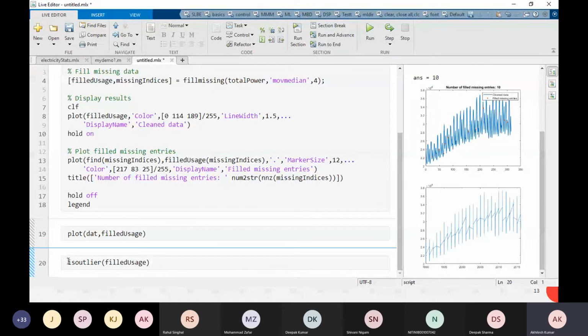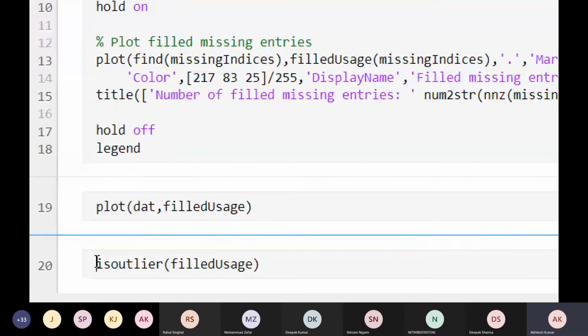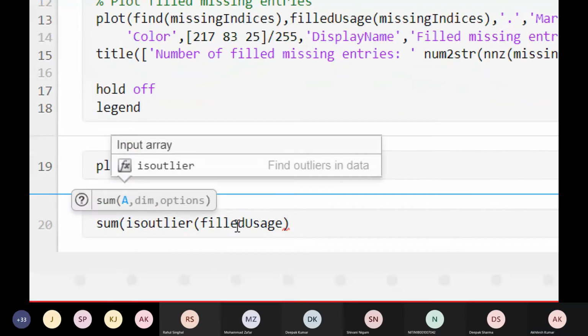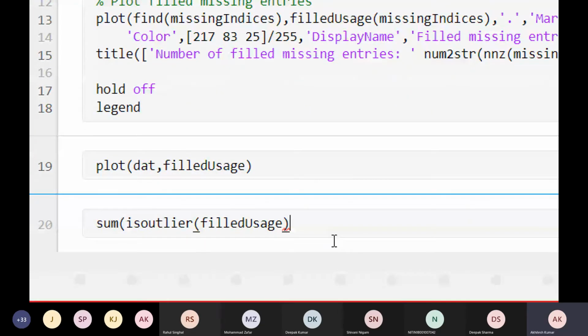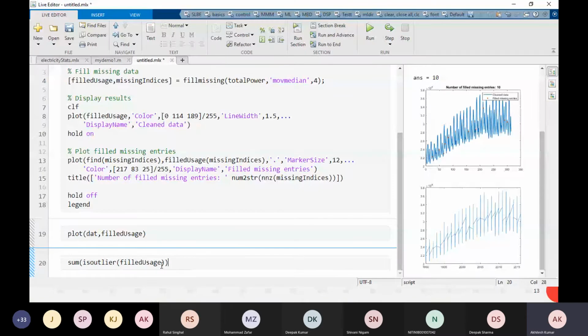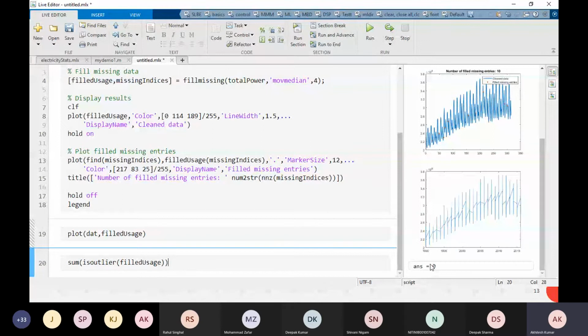Again, I will get the logical index. 1 means outliers, 0 means non-outliers. So I will sum this. We use this parenthesis bracket to execute any functions. Let's see. So here it shows the answer 0. We don't have any outliers here, right?